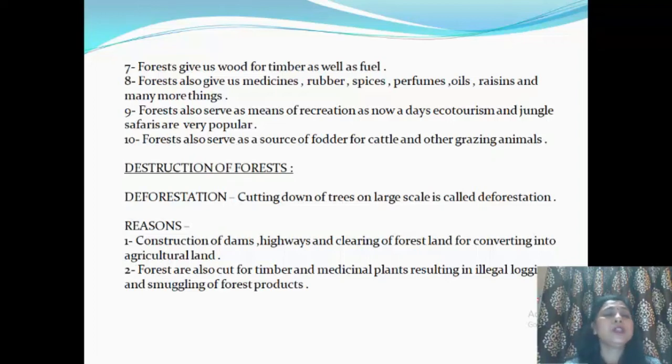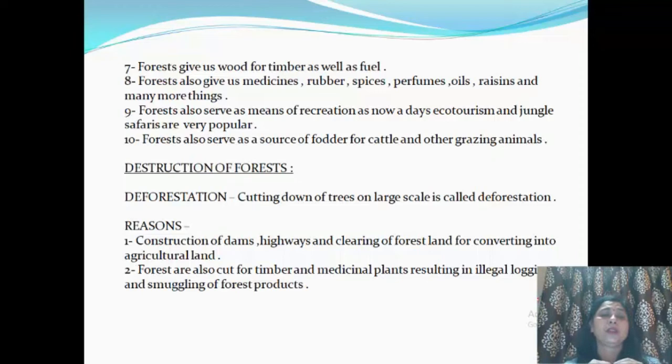Okay. Forest also serve as means of recreation. Means of recreation means where the people go to forest for their enjoyment, for their leisure time, for spending time in the lap of nature. Nowadays, ecotourism and jungle safaris are very popular. You must have heard somebody saying we went to Jim Corbett National Park. That is also a forest area for having jungle safaris and for spending some time in the lap of nature. Forests also serve as a source of fodder for cattle and other grazing animals.